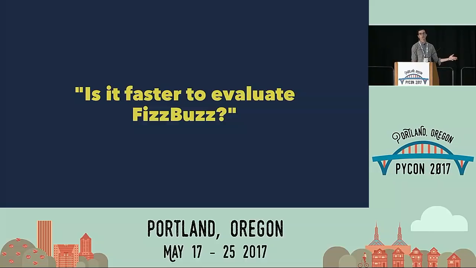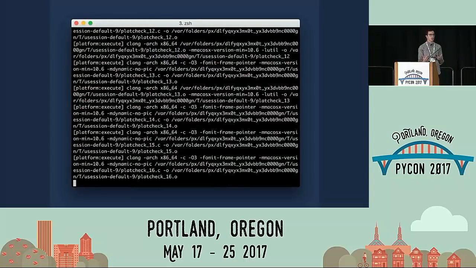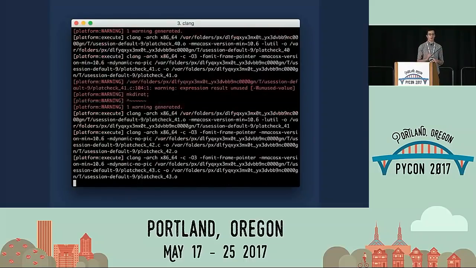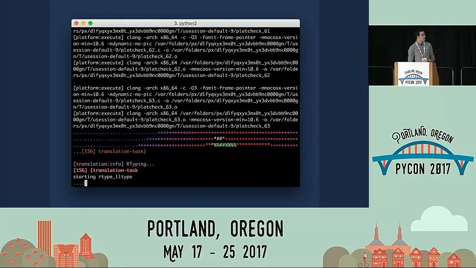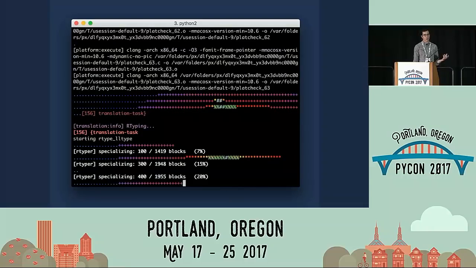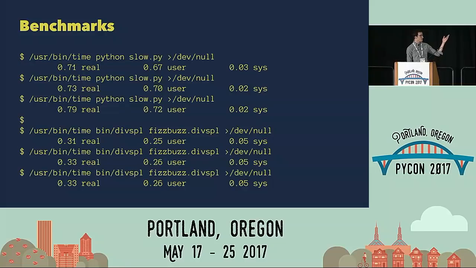But if you were here to see some really high performance FizzBuzzing, you might be asking, is it faster to evaluate FizzBuzz? Again, I think this is kind of yes. As long as you get past the amount of time it takes for our Python to, I don't want to use the word compile, but sort of annotate our program, and ooh, look, it's full of rainbows too. This takes quite a while, like 43 seconds for everything I just showed you guys. But I wrote some benchmarks, very unscientifically, where I printed FizzBuzz up to 1 million. This is our naive method, and this is the FizzBuzz implementation, and I ran time 3 times for each one. And it looks like DivSpL is a little bit faster. So I'd say, yeah, it's actually faster in both senses of the word.